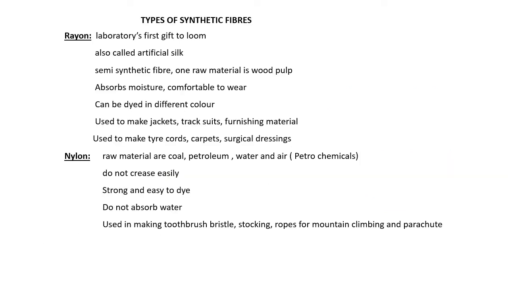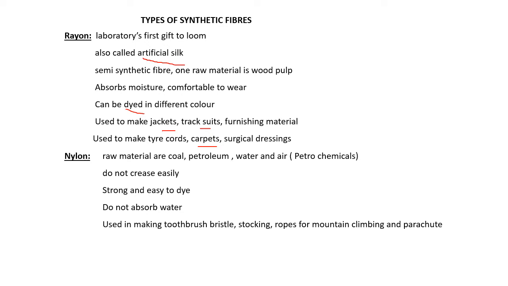Now we come to types of synthetic fiber. The first one is rayon. Rayon is a synthetic fiber which is made from wood pulp. It is a semi-synthetic fiber and it is also called artificial silk because it looks like silk. It is shining like silk. It can be dyed, means it can be given different types of color. It is used to make jackets, tracksuits, carpets, curtains, etc.